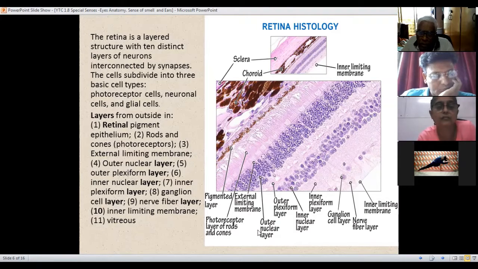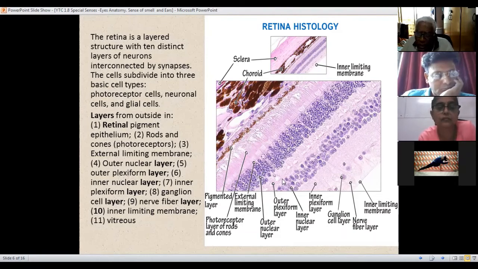Then the outer nuclear layer, the outer part. Then the outer plexiform layer. Then comes the inner part. So the curved part goes only up to here; this upper layer is the outer convex layer.